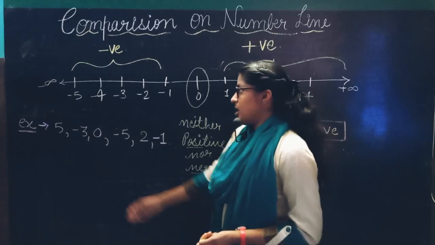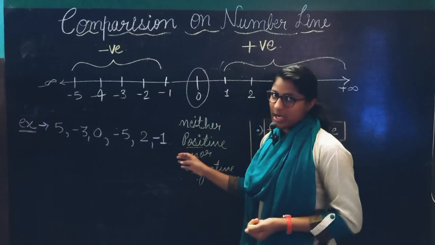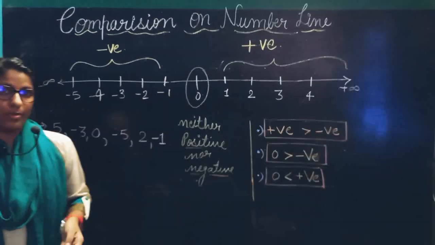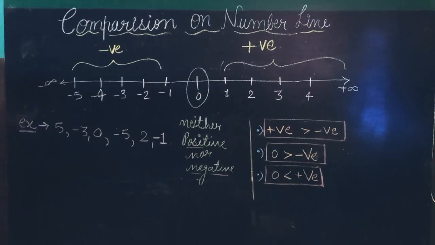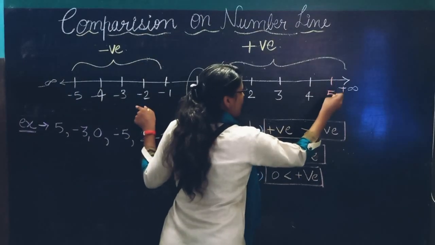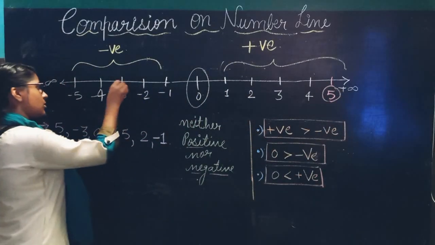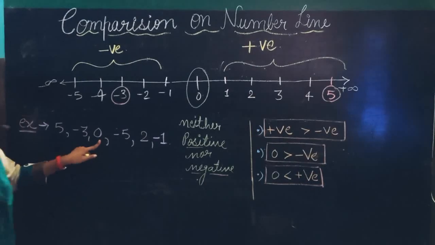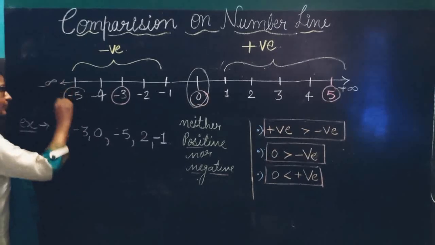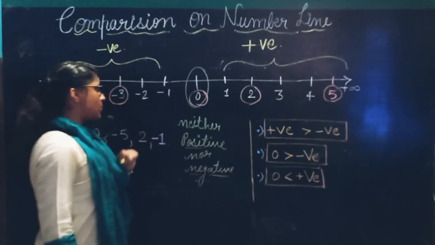How? See the example. The numbers are 5, minus 3, 0, minus 5, 2 and minus 1. These numbers are given to you. Observe these numbers on the number line. Now mark 5. Where is 5 on the number line? We mark here 5. Next is minus 3. Mark here 0. Mark minus 5. Then 2 and minus 1.